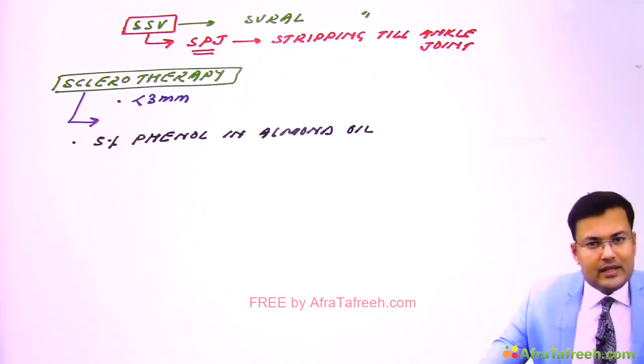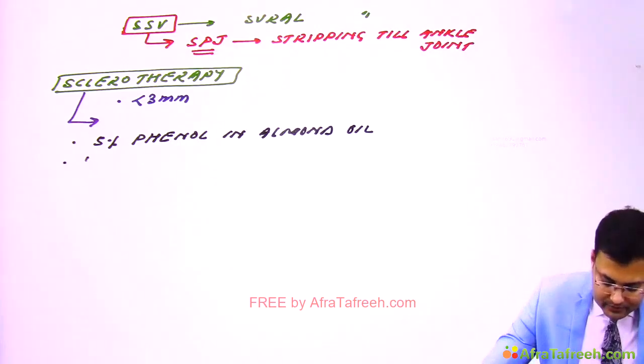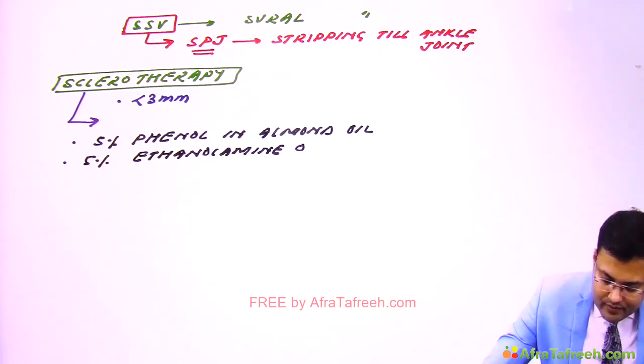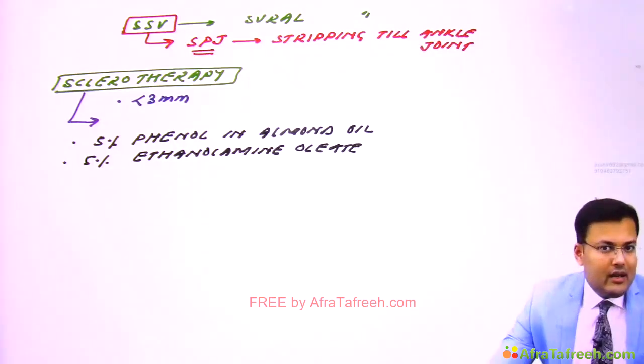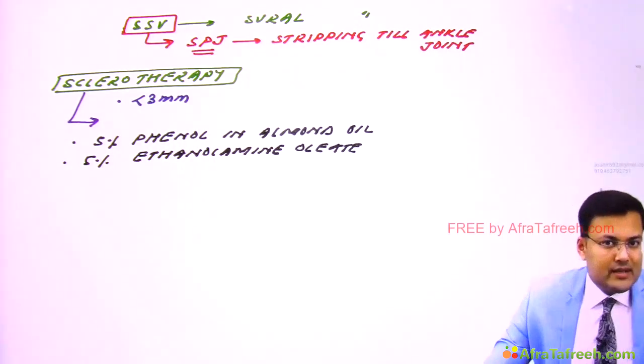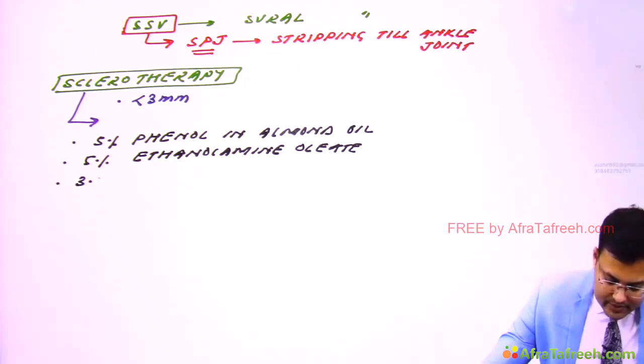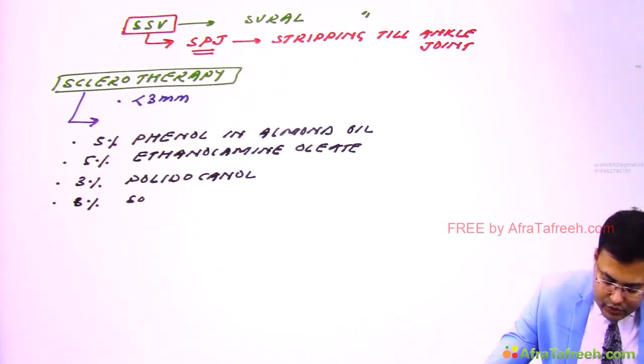Second is 5% ethanolamine oleate. Okay, 3% polidocanol and 3% sodium tetradecyl sulfate.